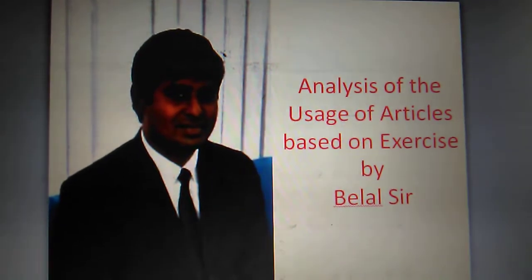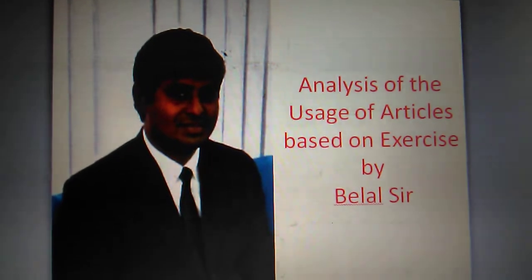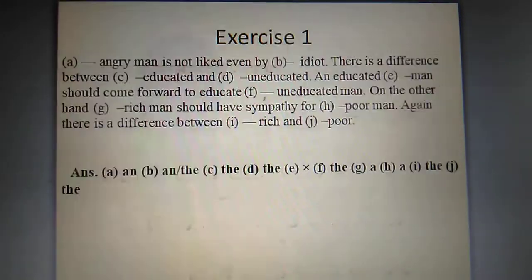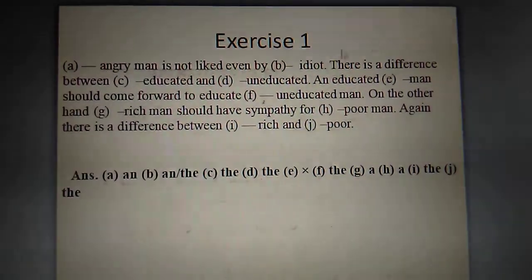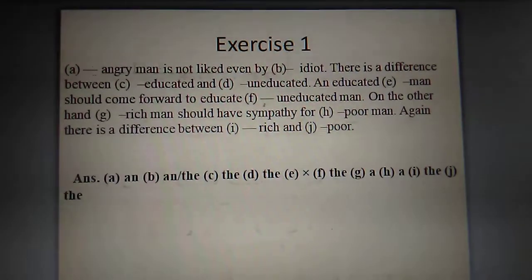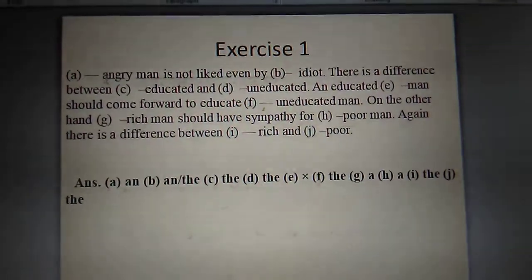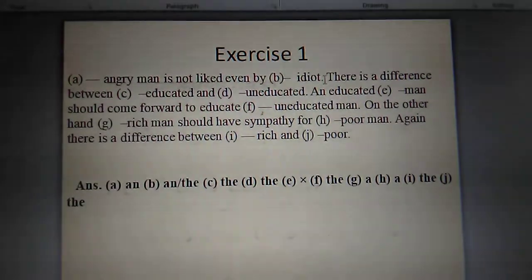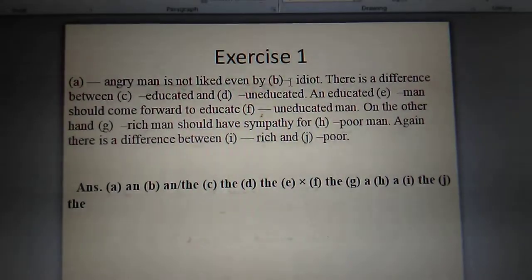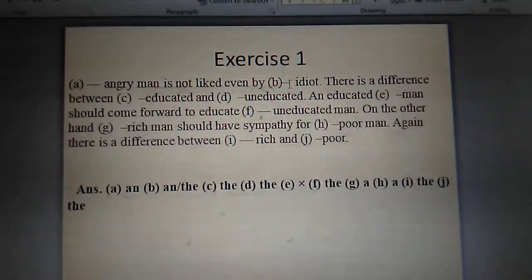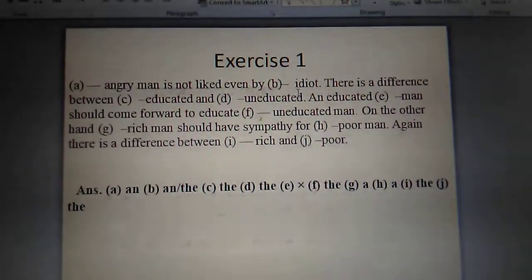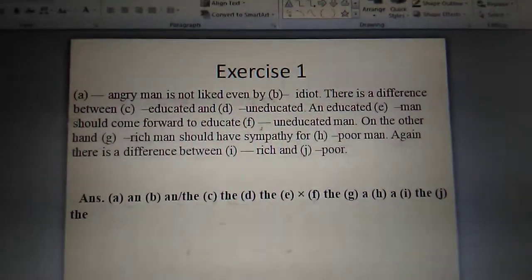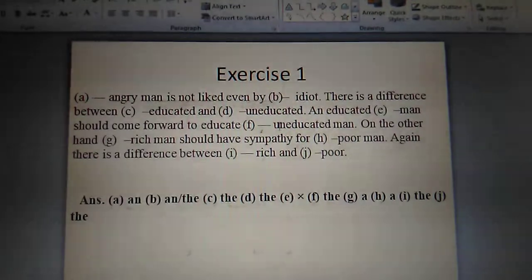Today we'll analyze the uses of the article based on exercises. Exercise 1. An angry man. Here, I is a vowel sound, so there will be an. It's not like even by dash idiot. Here, the idiot or an idiot. You can use here the n because it is the vowel sound, or you can use here the to mean all the idiots. Okay, there is a difference between educated and uneducated.